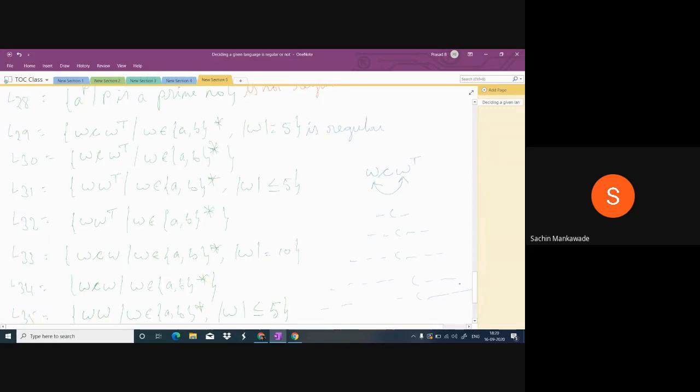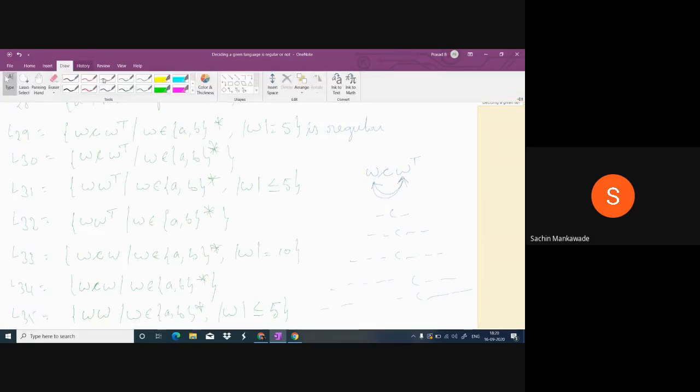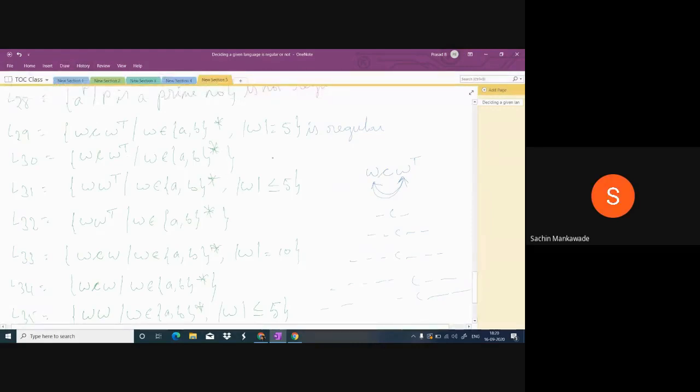There is no finite length, it is infinite length. So you will have an infinite number of strings, and for every string you have to check whether what is after C is the reverse of what is before C. So relation and infinite is not regular. Not regular.